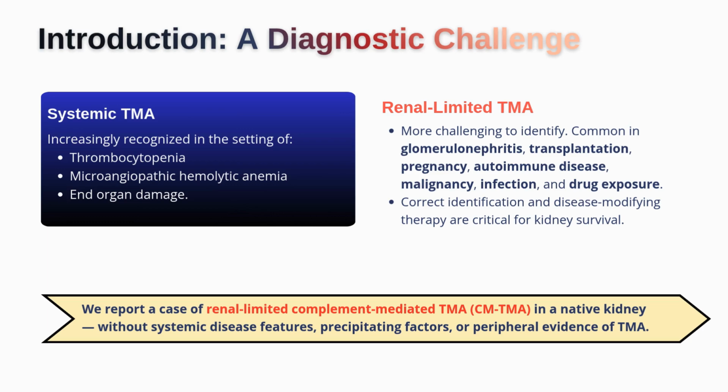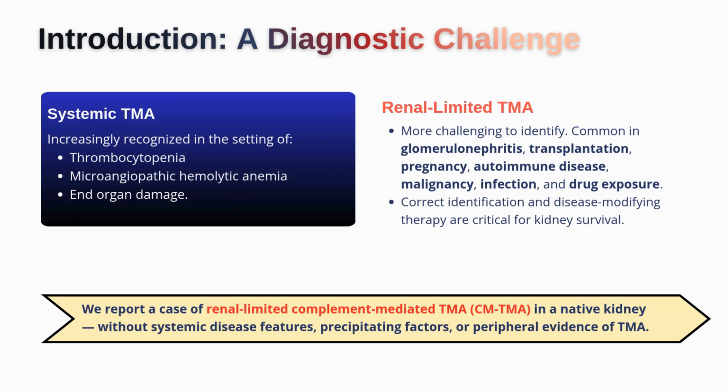Philosophically, renal-limited TMA teaches us an important lesson. Disease doesn't always read the textbook. Sometimes the body gives us only whispers before it gives us a big scream. If we wait for the classic picture of systemic TMA to appear, we may miss the narrow window where the kidney can still be saved. This is why kidney biopsy becomes so important. Sometimes the biopsy is the only place where the disease is speaking clearly.